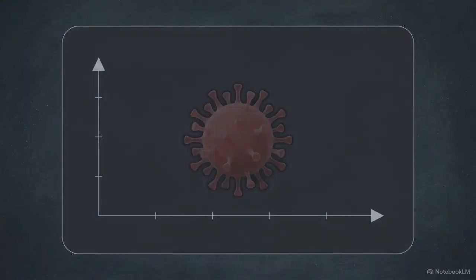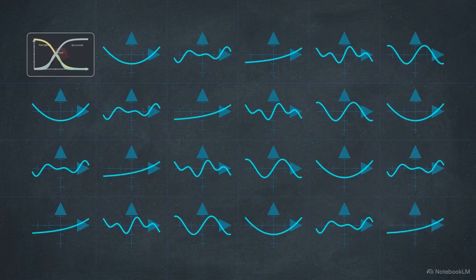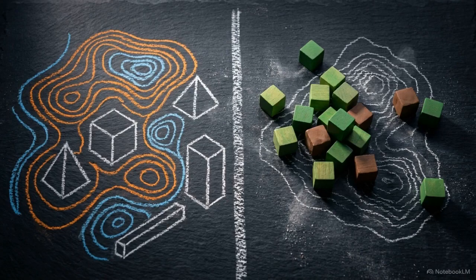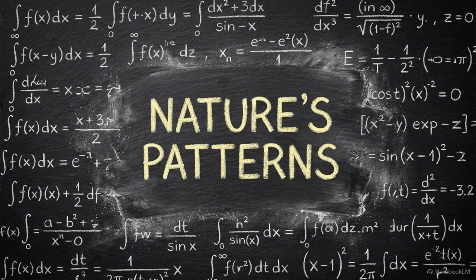The SIR model is just one application of these rules. The same logic of change applies to how heat moves through a room, or how populations of animals grow and shrink. The notation may look dense, and the equations can become complex, but the underlying goal remains the same.